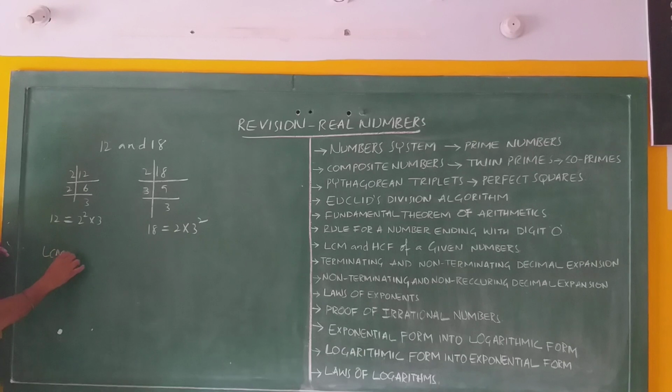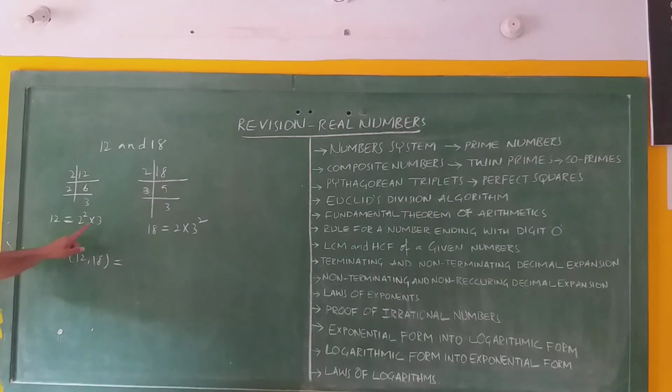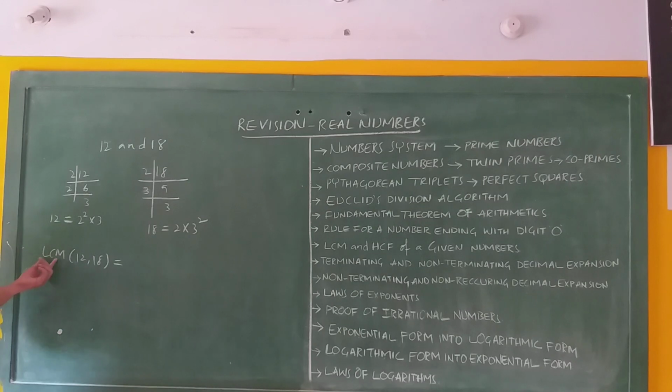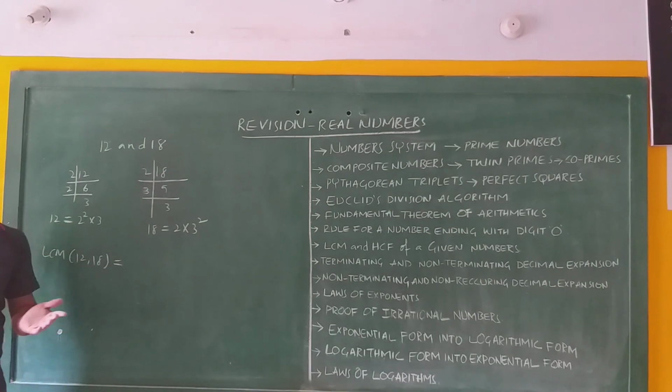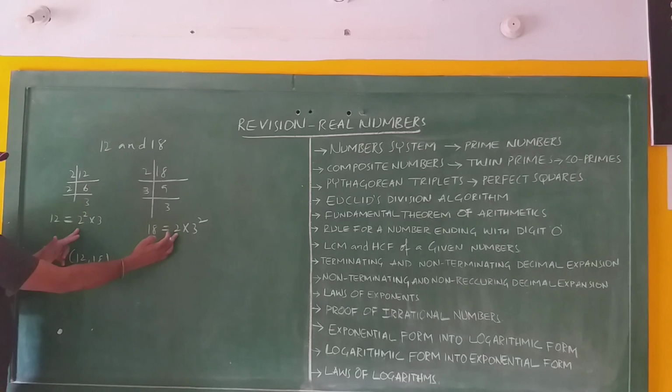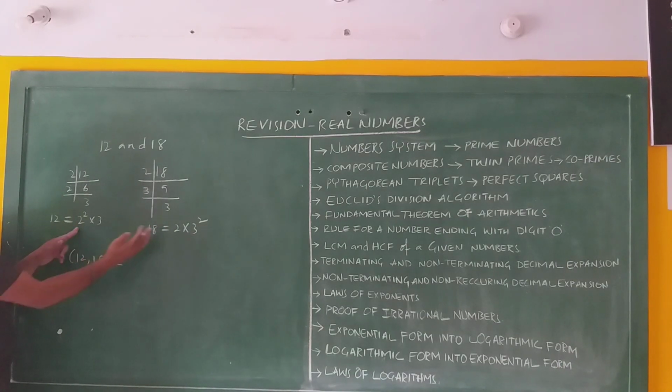Now LCM of 12 and 18. LCM of 12 and 18 is the product of the greatest power of every prime factor. We see 2 as a common prime factor, but which is the greatest power? It is 2 square, the other being 2 power 1.